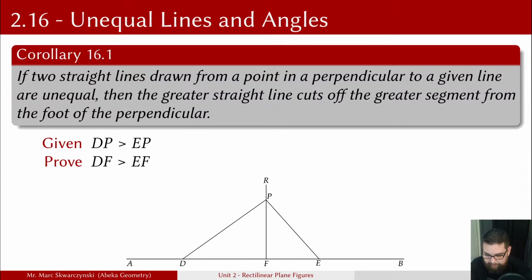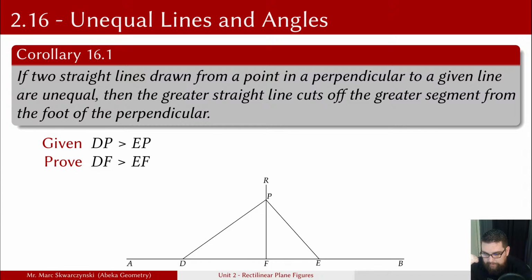However, this contradicts the given, therefore the supposition is also false, and DF is greater than EF by the law of excluded middle. That's what we have to prove. So just mentioning that there. That's the indirect method. Again, I know I'm kind of burning through it, but I'm trying to burn through some of these here so we can get to one that you guys actually need to do.